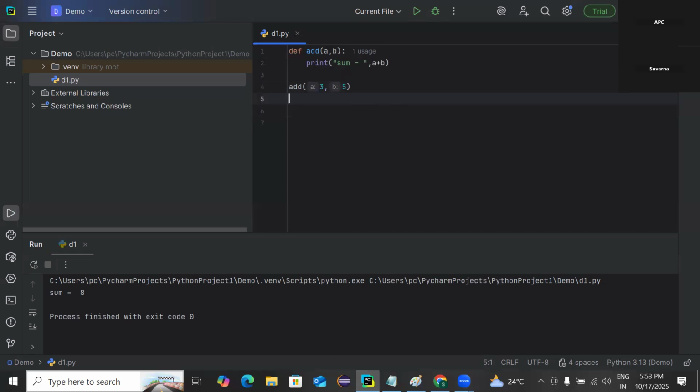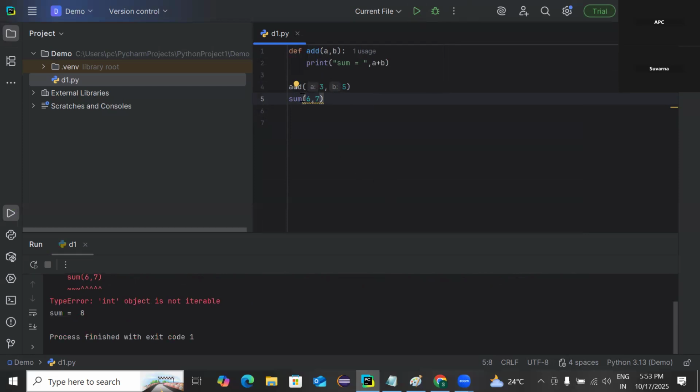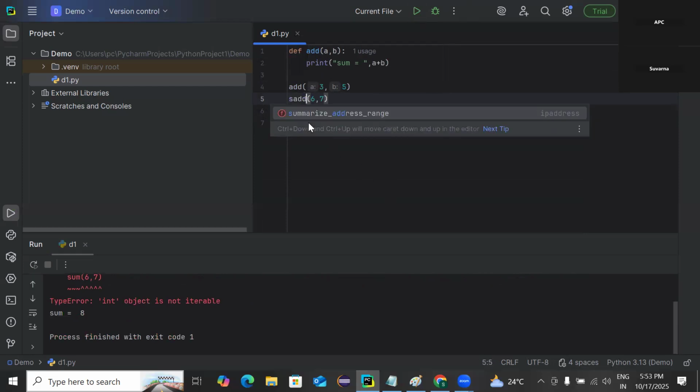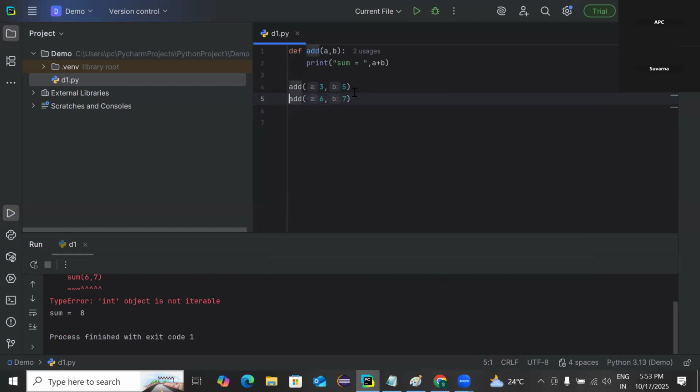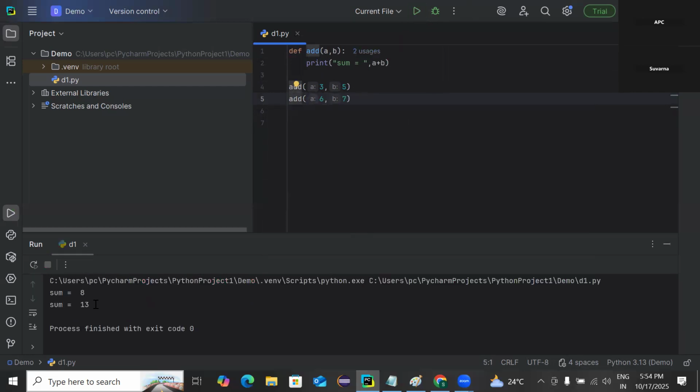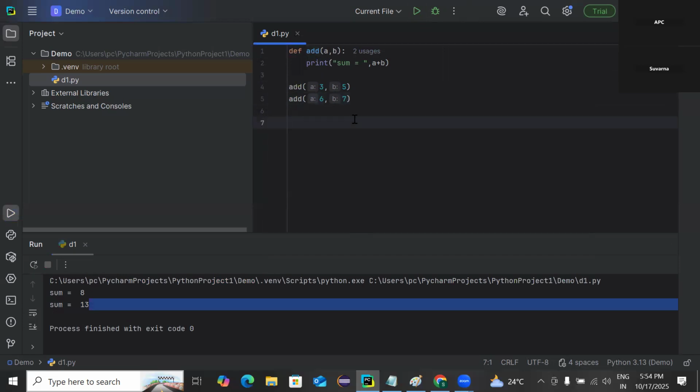That is the advantage of the function. The same function, I will call it for different numbers like 6 and 7. Sorry, it is add. So the sum is 13 there. That is the reusability, the application advantage of the function. I'm reusing that function for different inputs. Here I'm giving the input in the function call.